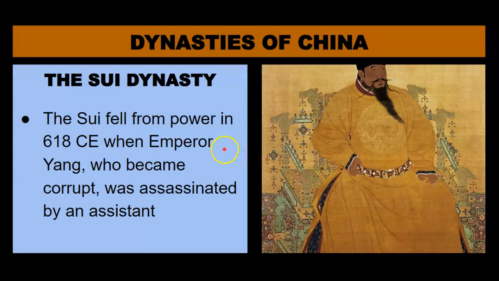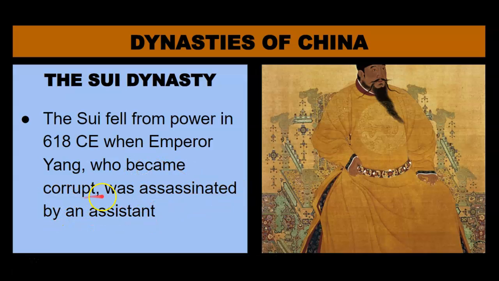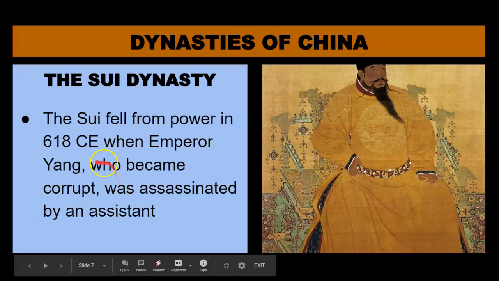Now the Sui fell from power in 618 when Emperor Yang, who became corrupt, was assassinated by an assistant. So he was killed by someone that worked for him. And why was he killed? He became corrupt. Corrupt is another kind of economic political term. Can anyone imagine what corrupt might mean? If we were in class, this would show up as a vocabulary term. Some of you may know, some of you may not.